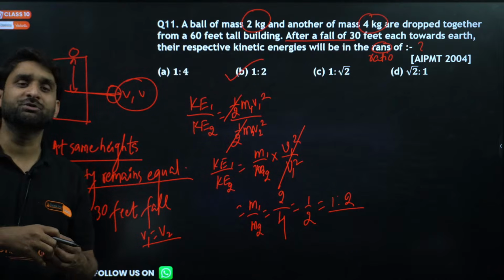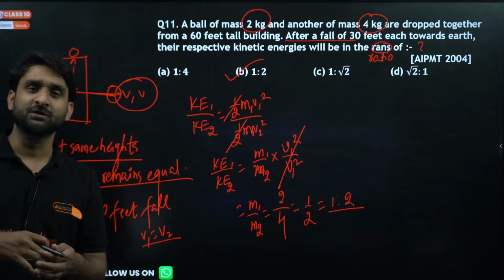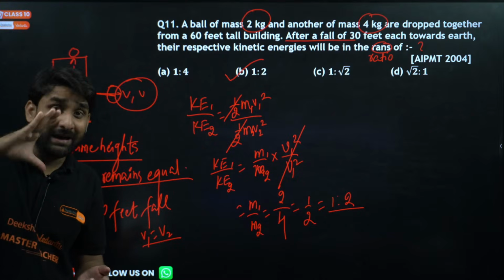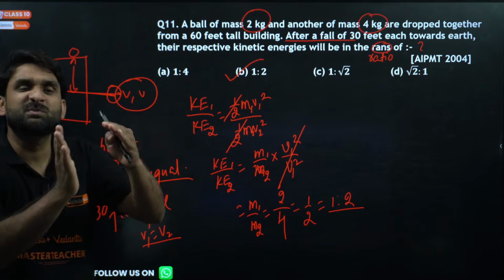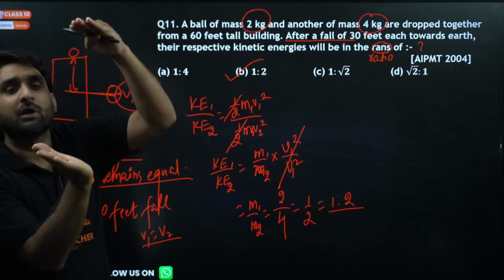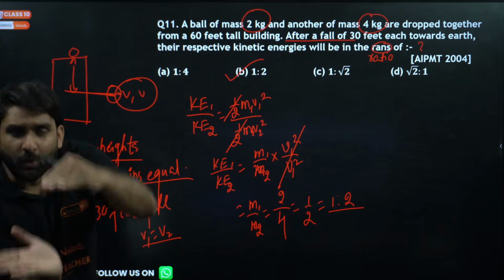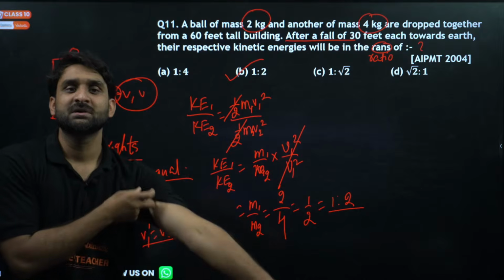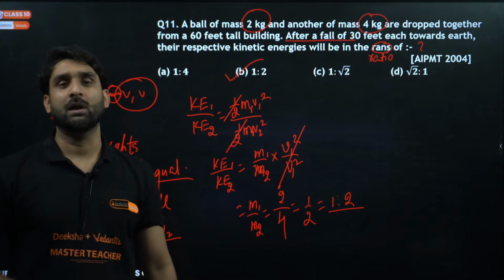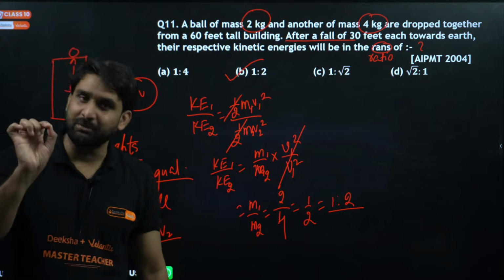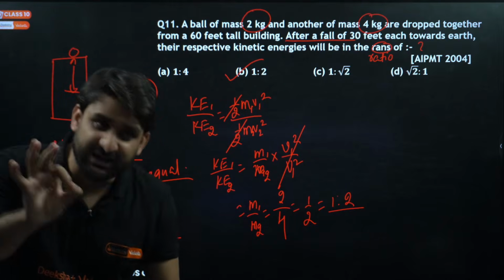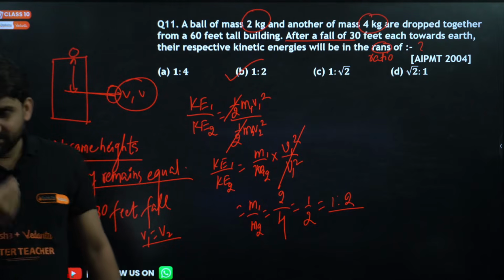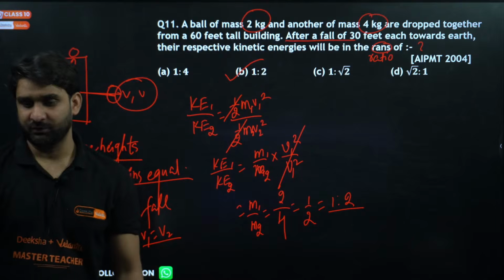So when we drop any object, 2 objects, 3 objects, after falling equal height, if we are calculating the speed of all the objects after falling equal distance, equal height, the velocity will remain unchanged, or the velocity will be equal. Yes, my dear, please keep it in mind. The velocity will remain the same. This is the concept, this is the NEET concept which is required.